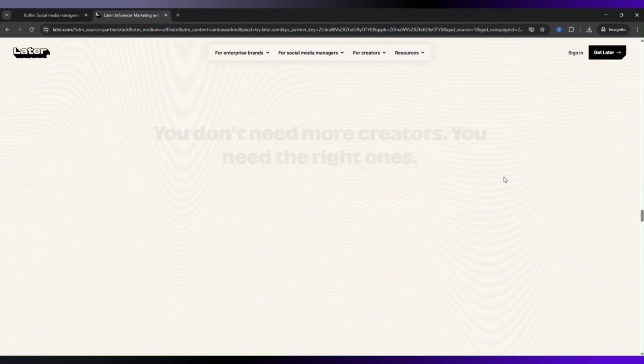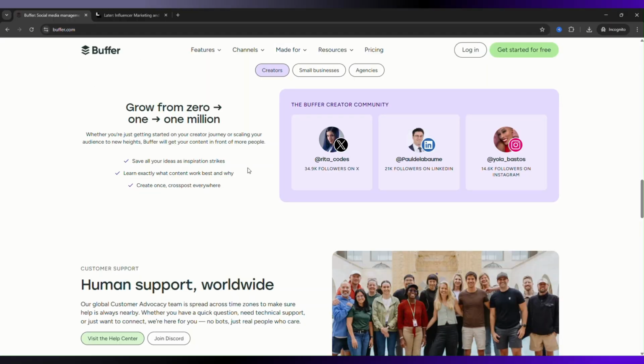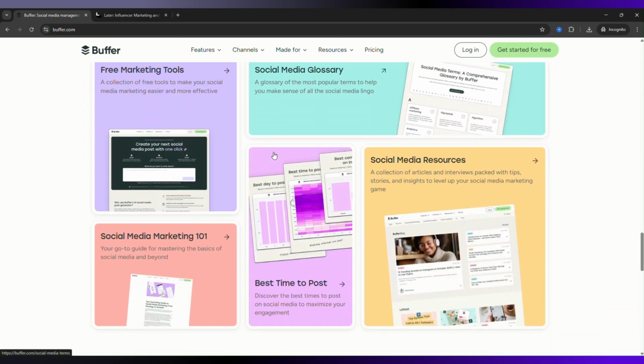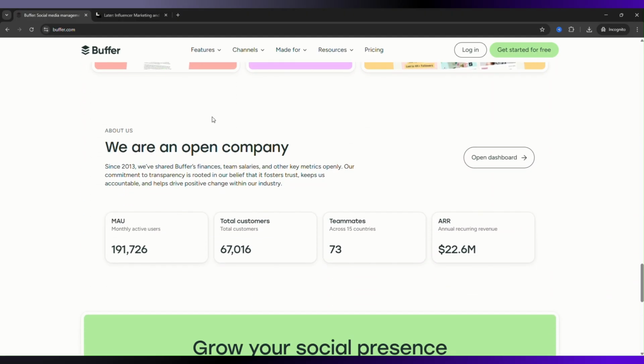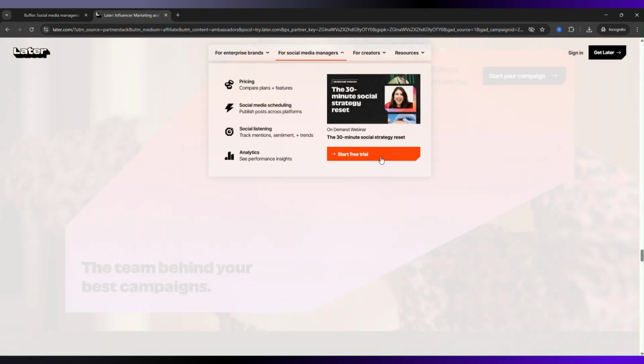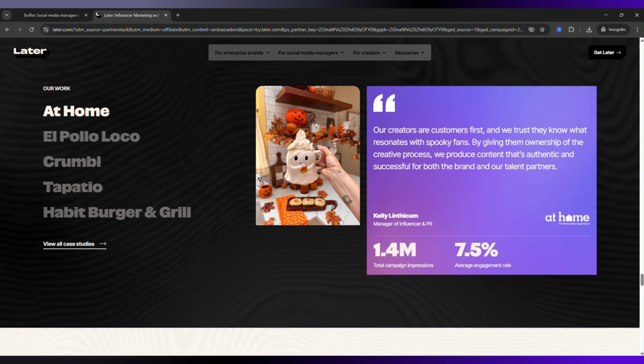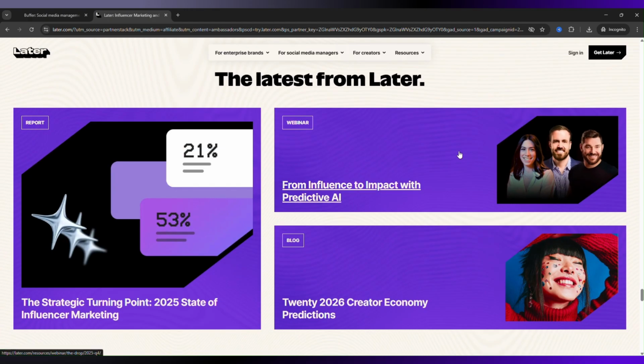So, which one is better? Choose Buffer if you want a simple, affordable tool that works across many platforms. Choose Later if your content is highly visual and you want better planning for Instagram or TikTok. Bottom line, Buffer is better for simplicity and flexibility, while Later is better for visual content and planning.